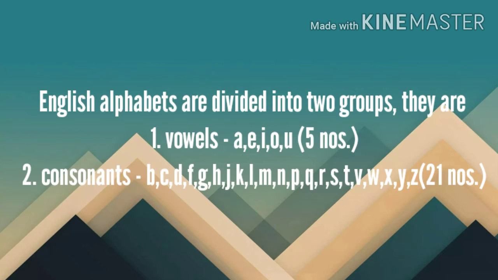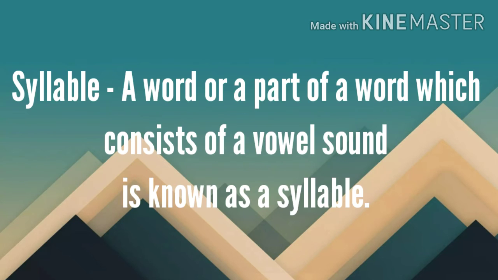Okay. Now next, in our English alphabet, we have divided these alphabets into two groups. One is vowels, that is A, E, I, O, U, 5 in number, and the other one is consonants, that is B, C, D, F, G, H, J, K, L, M, N, P, Q, R, S, T, V, W, X, Y, Z, that is 21 in number.